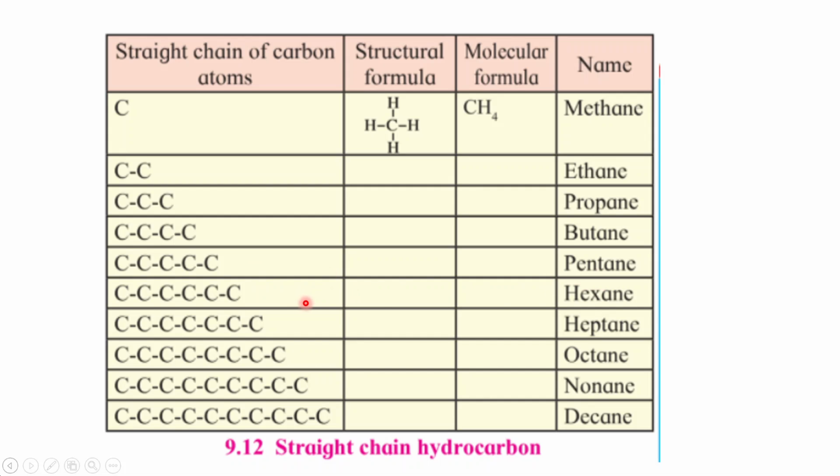n equal to 6, hexane. n equal to 7, heptane. n equal to 8, octane. n equal to 9, nonane. n equal to 10, decane. Now you have already learned to write the structural formula up to pentane and you also know the molecular formula up to pentane. The rest of it you will complete.